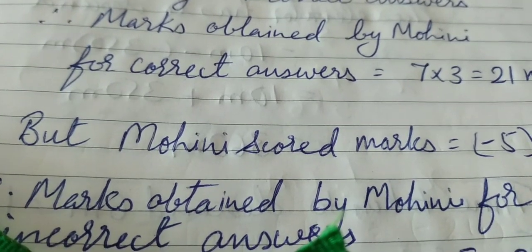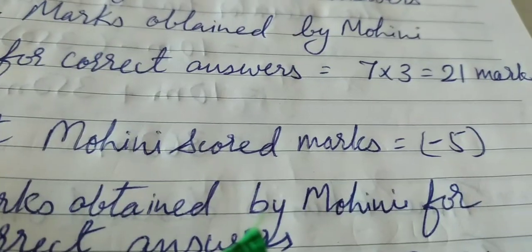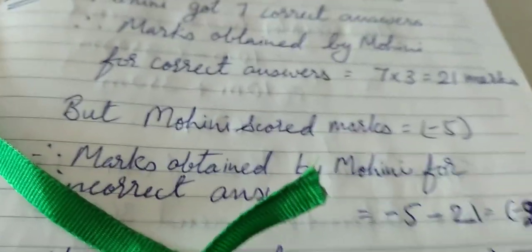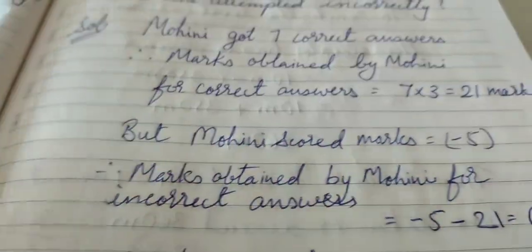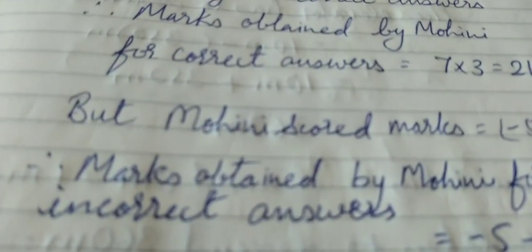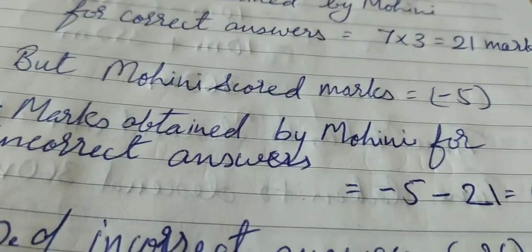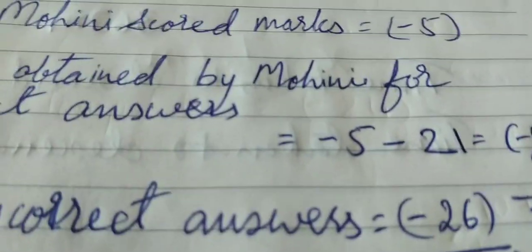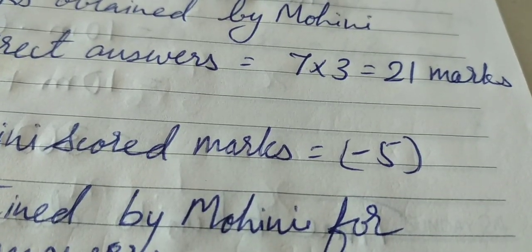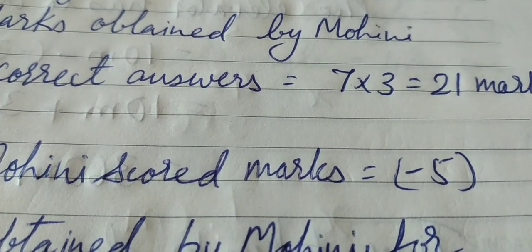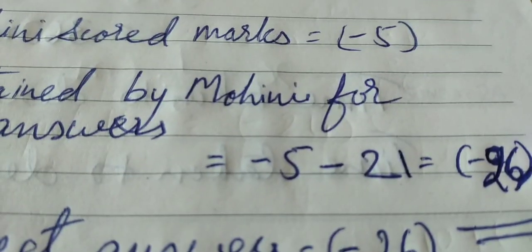Okay, now the total score of Mohini is minus 5. So what you will do is calculate the marks obtained by Mohini for incorrect questions. Total score of Mohini, minus 5, and from that, the score of correctly answered questions, that is 21, you will subtract.